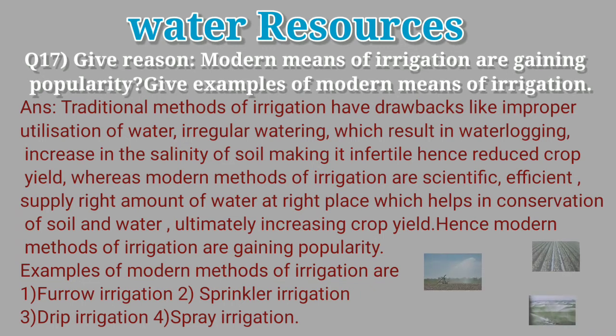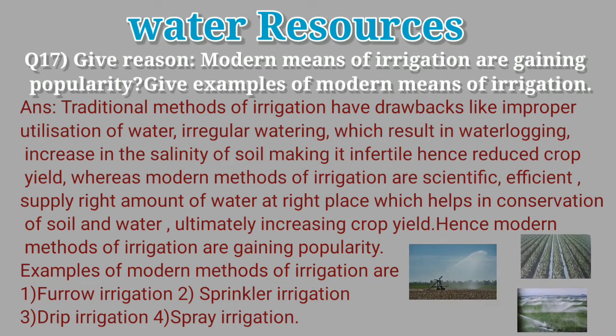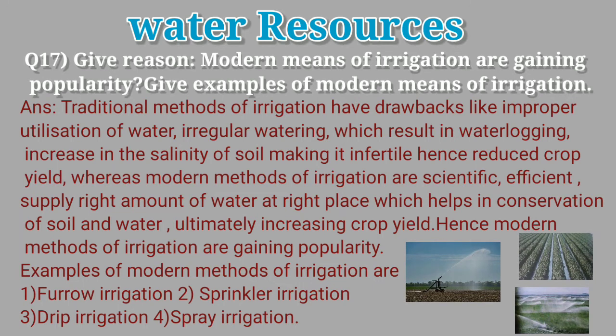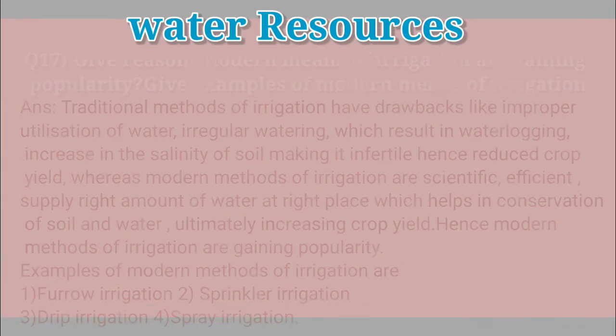Whereas modern methods of irrigation are scientific, efficient, and supply the right amount of water at the right place, which helps in conservation of soil and water, ultimately increasing crop yield. Hence, modern methods of irrigation are gaining popularity. Examples of modern methods of irrigation are furrow irrigation, sprinkler irrigation, drip irrigation, and spray irrigation.